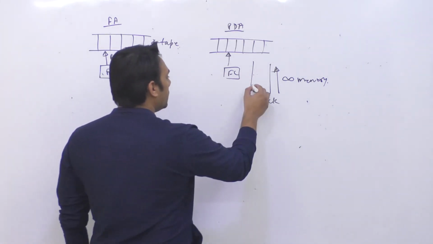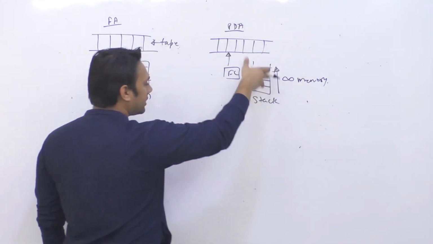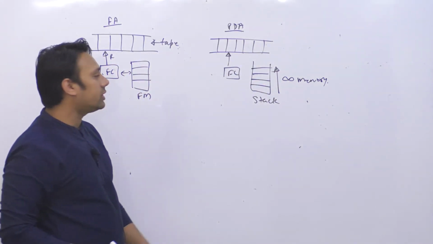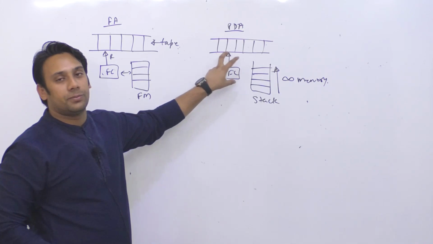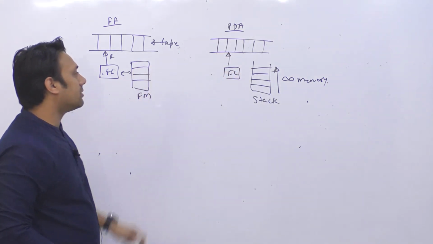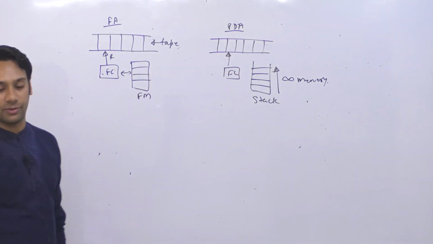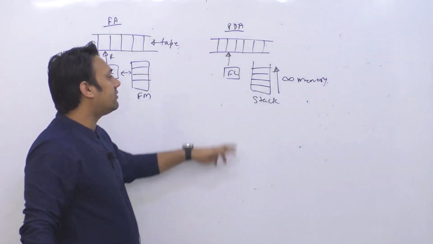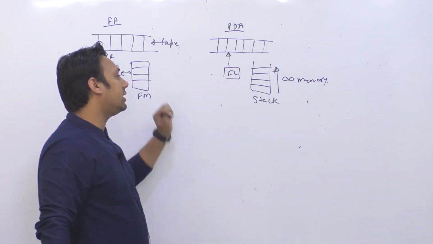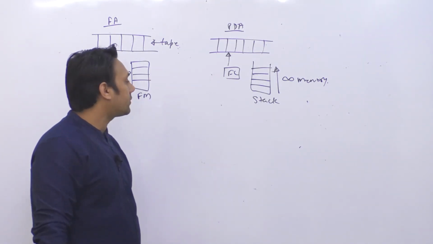Now, because these stacks can store infinite memory, you can easily get an idea that pushdown automata may be more powerful as compared to the finite automata, because there will exist some languages for which you can create a PDA but you cannot create a finite automata.